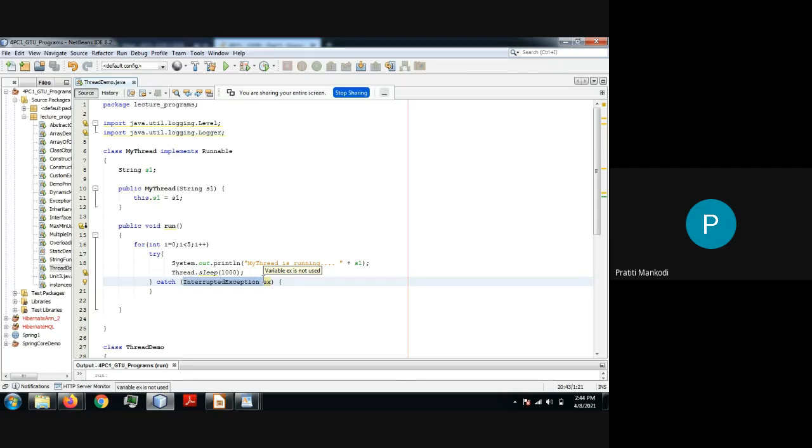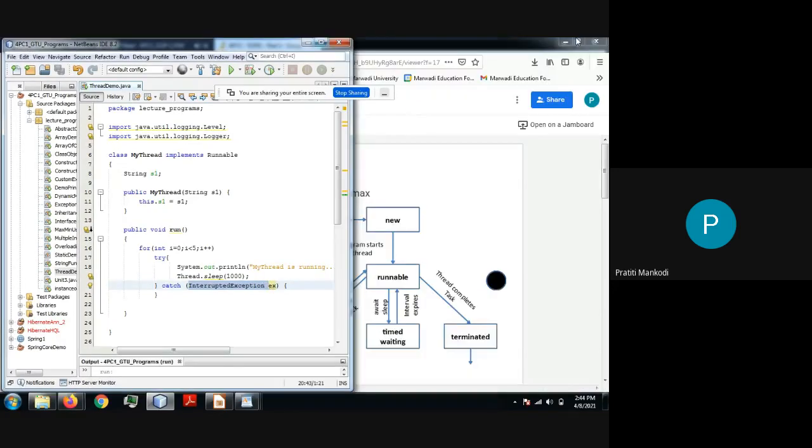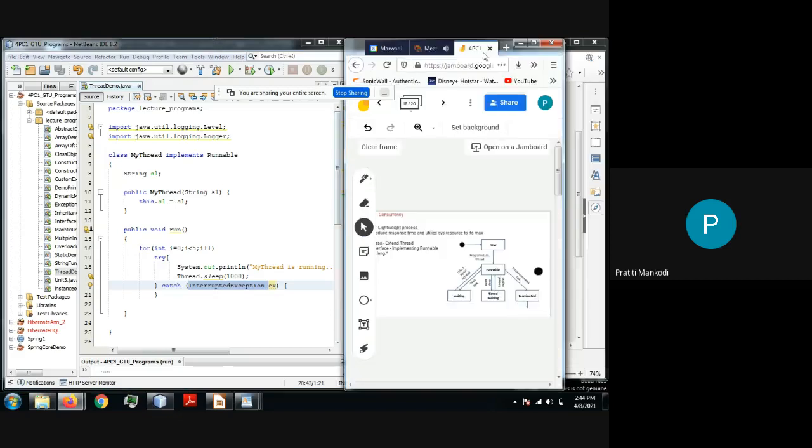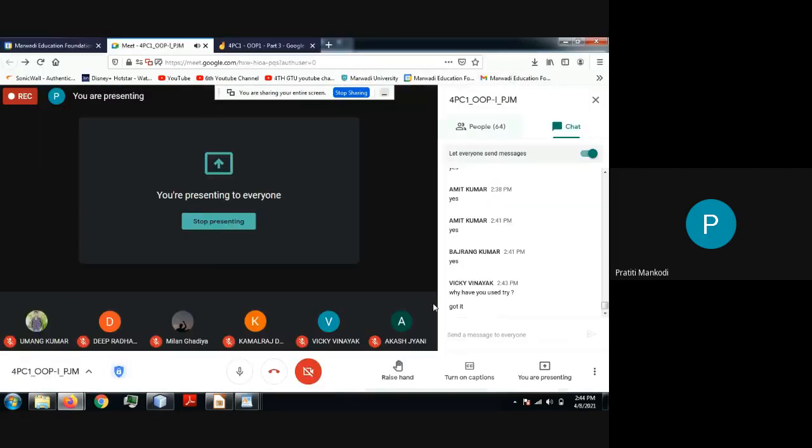And as it is a checked exception, we are supposed to inform the compiler that if I am sleeping for this much amount of time, and if some other thread is interrupting me, then you can awake me out. Are you getting? You can awake me. Fine. So that's why it is sleep.